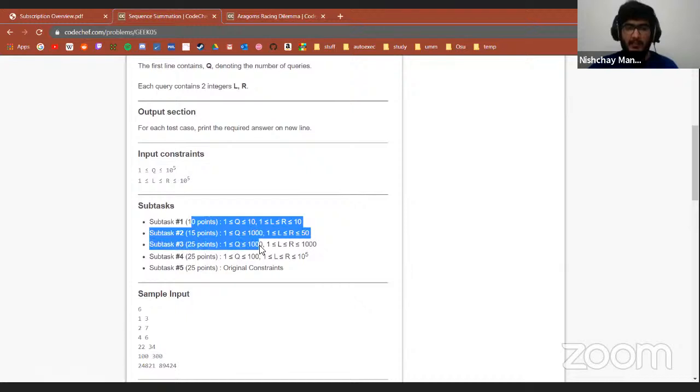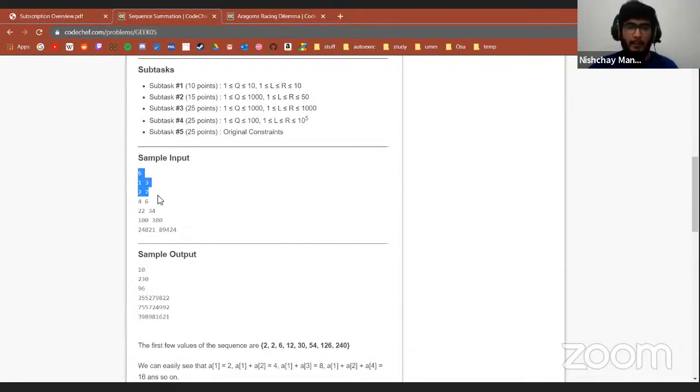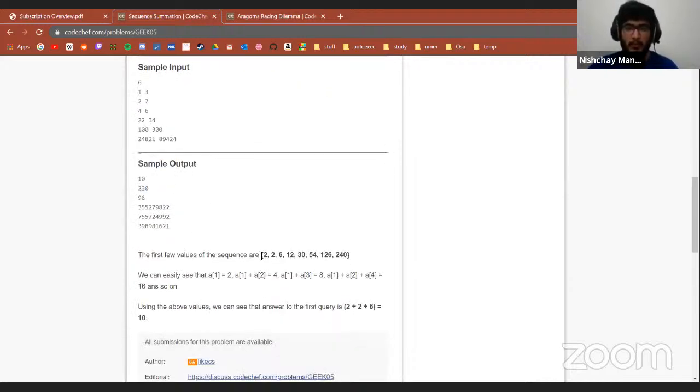So these are some subtasks. I will not be looking into them. But the sample input is, let's say, 6 test cases. For the first test case, 1, 3, second 2, 7, 4, 6. But the sequence is going to be the same in every query, right? It's not going to change again and again. So the sequence they have given is 2, 2, 6, 12, 30, 54, 126, 240.